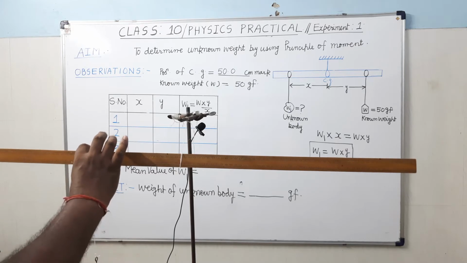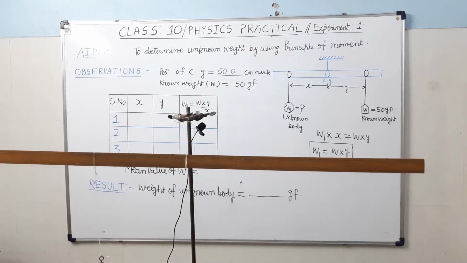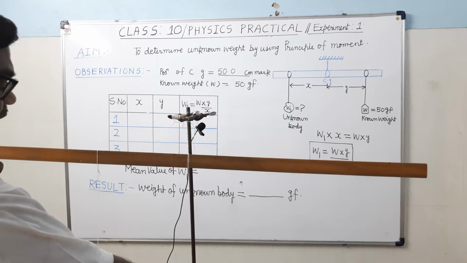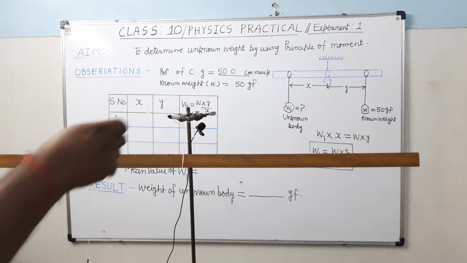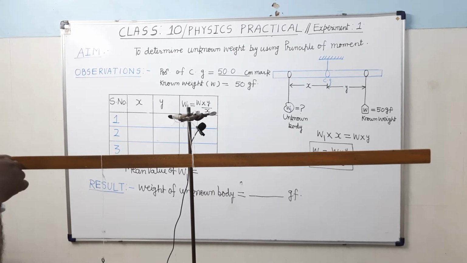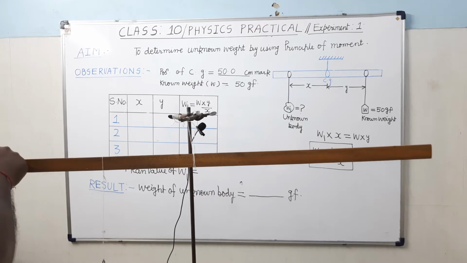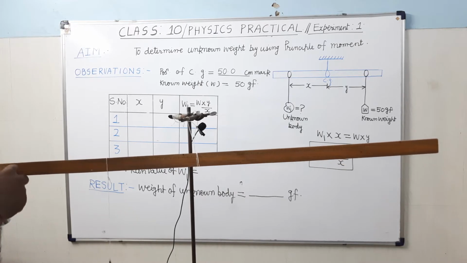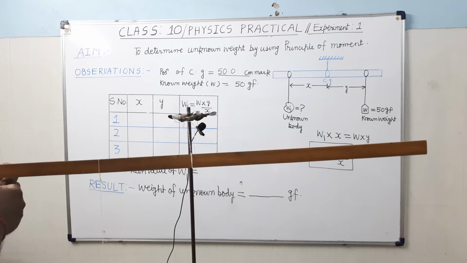Now in order to counterbalance, we will suspend the known weight on which side? On the right side. On the right side, I will suspend the known weight, and this known weight is of 50 gram force. With the help of a thread loop you can make it like this.